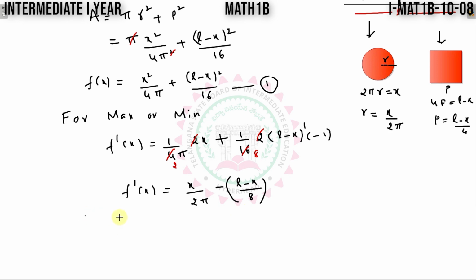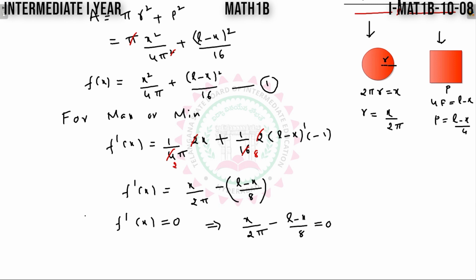But for maximum minimum, equate f dash x is equal to 0. This implies I will get x by 2 pi minus L minus x by 8 is equal to 0.